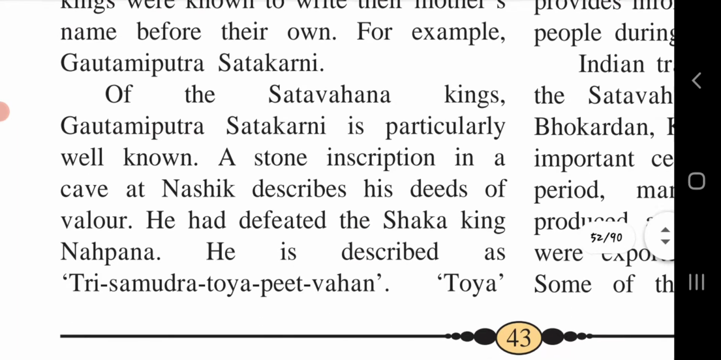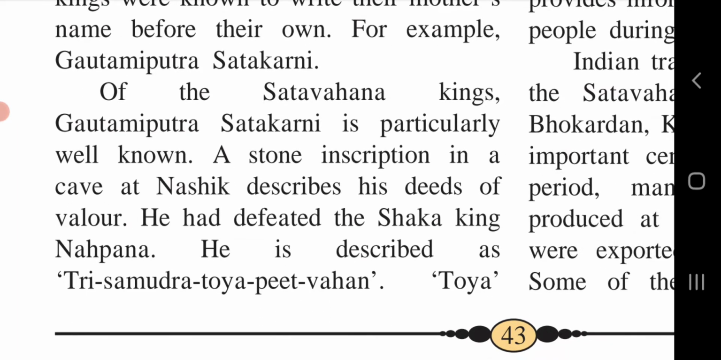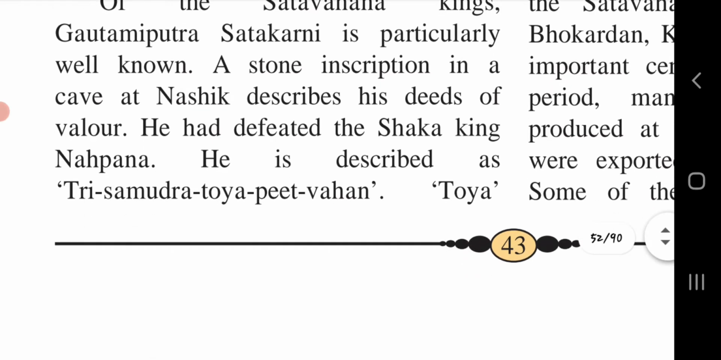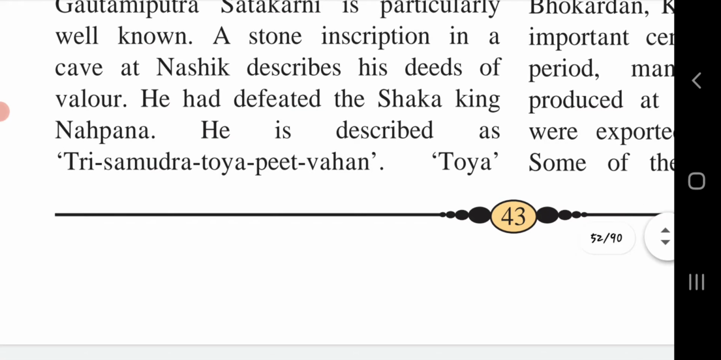Of the Satavahana kings, Gautami Putra Satkarni is particularly well known. A stone inscription in a cave at Nashik describes his deeds of valor. He was a good king of the Satavahana dynasty, and all the work he did is mentioned on a stone inscription found in Nashik. He was a great and valorous, powerful king. He had defeated the Shaka king Nahapana.